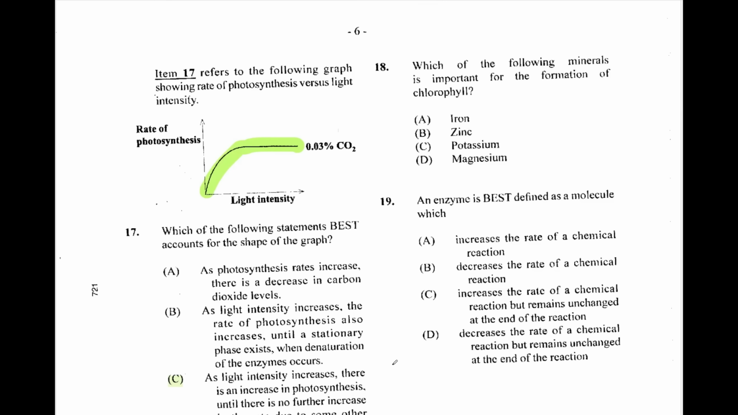Question 18, which of the following minerals is important for the formation of chlorophyll? And we know that is magnesium. In question 19, an enzyme is best described as a molecule which does what? Increases the rate of a chemical reaction but remains unchanged at the end of the reaction.